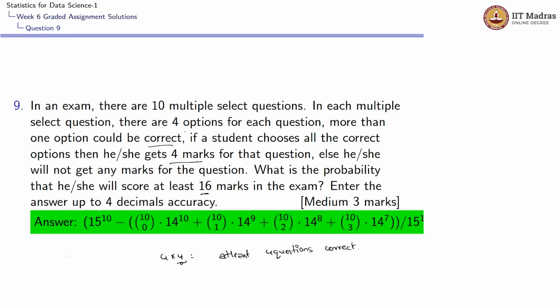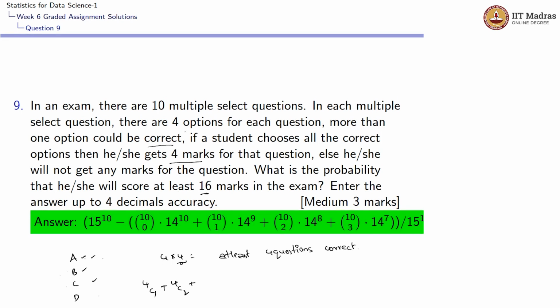He can tick an answer. The options are A, B, C, D, since they give 4 options for each question. So he can either select one option, like A or B or C or D. It would be 4C1. Or he can put 2. Since more than one option could be correct, he can select AB or AC or AD or BC or BD, something like that. So we should be choosing two options from these 4. So it would be 4C2.